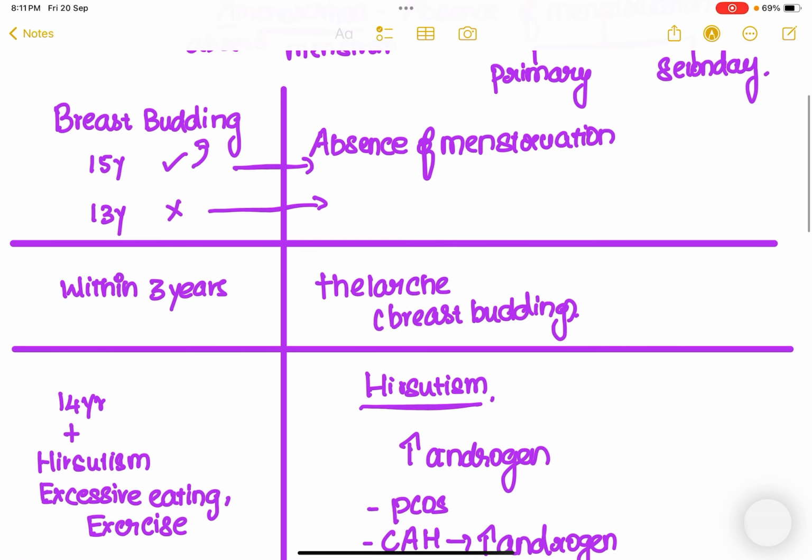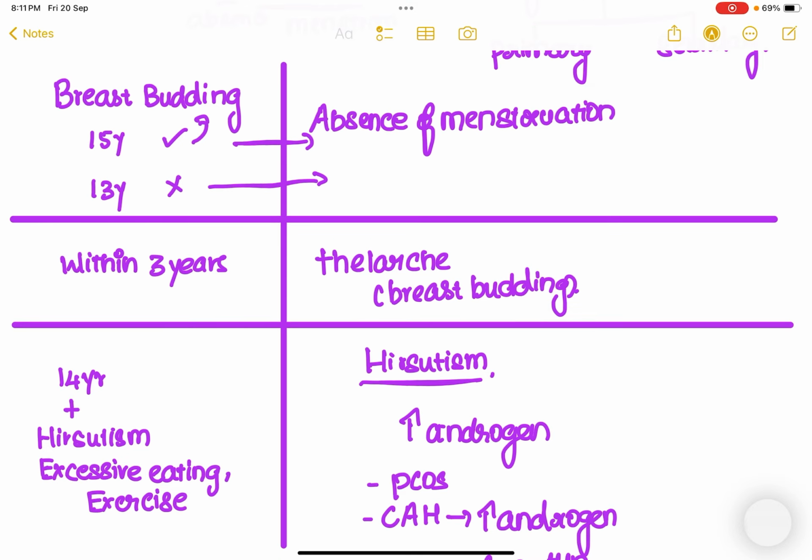Okay, so now let's discuss primary amenorrhea. What is the ideal definition of primary amenorrhea? The ideal definition is absence of menstruation in a female. Let's say, for example, a 15-year-old female who has absence of menstruation, but she has attained breast budding, which is a sign of puberty. Since she hasn't attained any menstruation but has attained the sign of puberty, she is a case of primary amenorrhea.